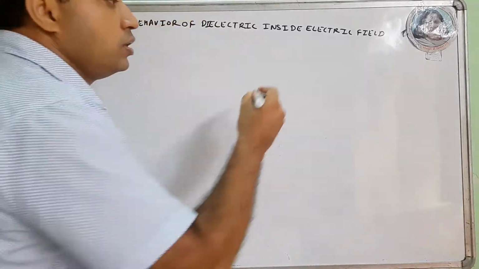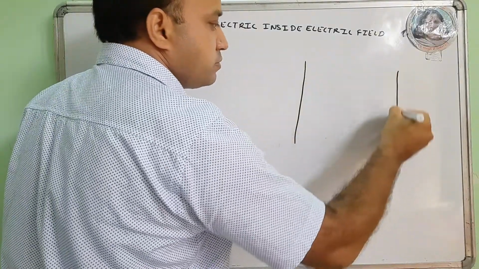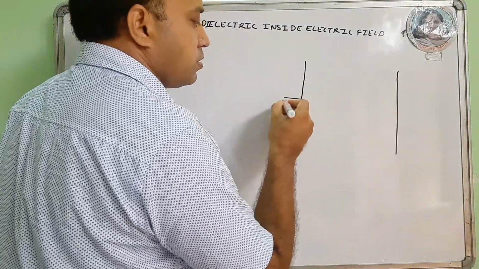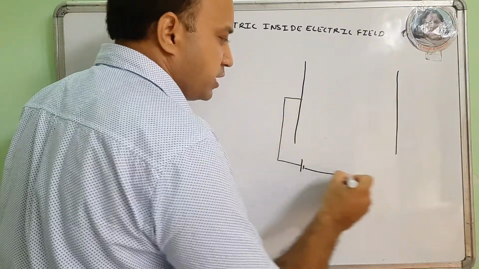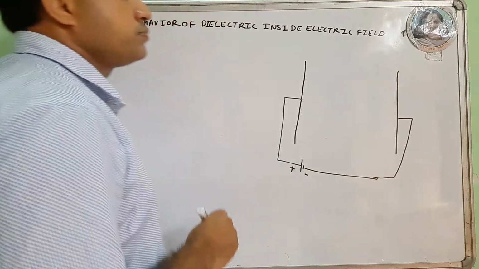Suppose I am talking about parallel plates which are connected to a cell.